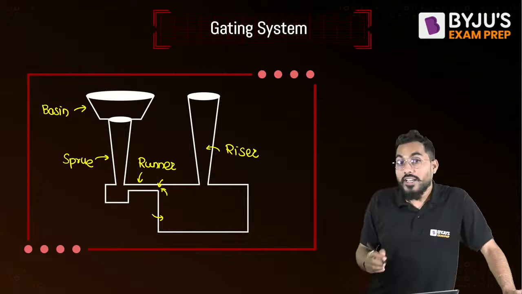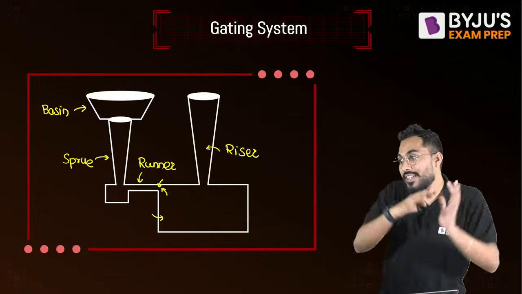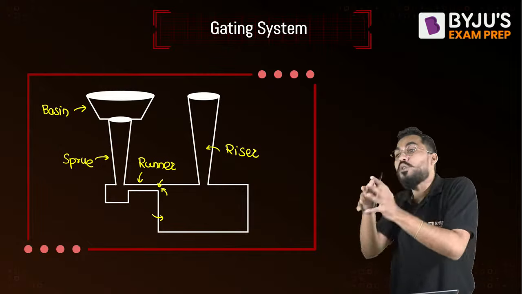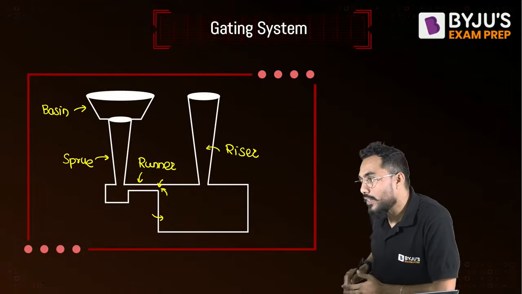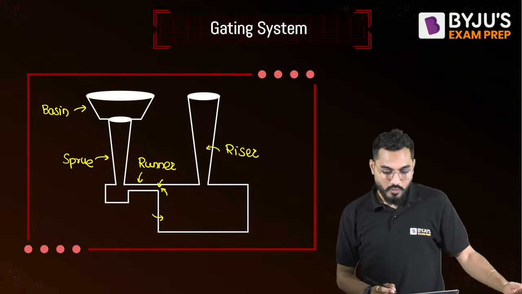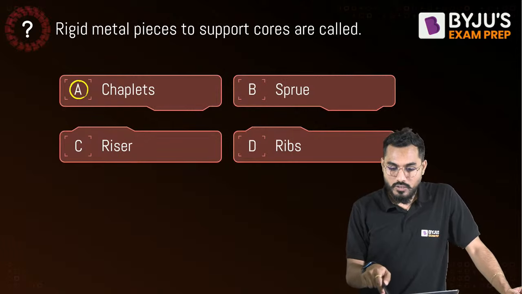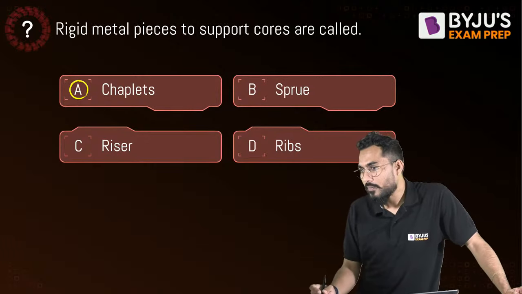Right, fine. Can I say gate is the area from where molten metal enters into the casting cavity? Chaplet gives support to the core along with directional certification, sir. Oh, okay, fine. Not rigid cores are called chaplets. Yeah, chaplets are there. Right, fine.